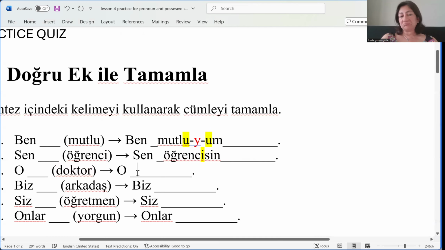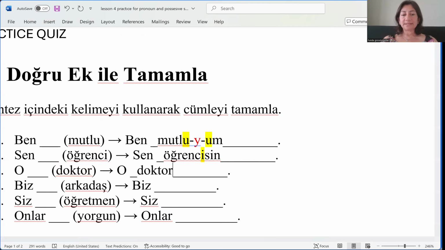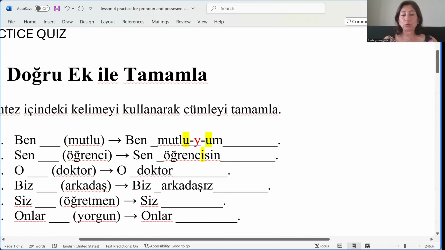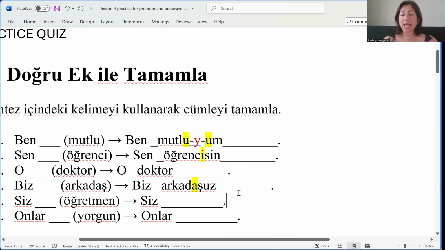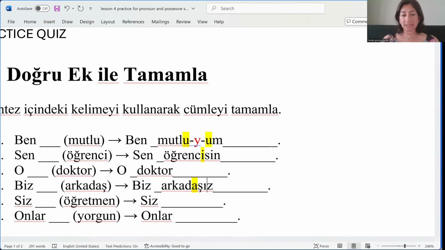So E can be followed by E. O doktor, nothing as a suffix. Biz arkadaşız. Arkadaşız. I, i, u, ü. So can I write uz here? Arkadaşız? No, because the last vowel of the main word is a. A is not rounded, so any rounded vowel cannot follow it. Unrounded back vowel is needed here.